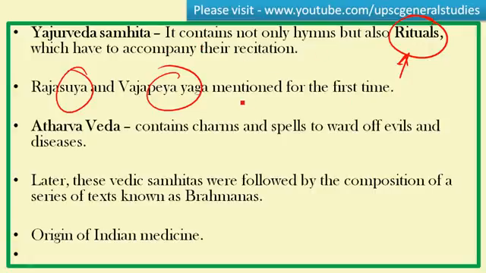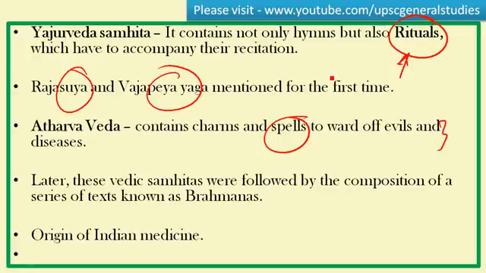Atharvana Veda contains charms and spells to ward off evil forces. These take credit from the non-Aryans. So the source of inspiration for the Atharvana Veda is non-Aryan culture. So that is charms and spells to ward off evils and diseases from the tribes. So we know about three Vedas during this period, and later these Vedic Samhitas were followed by a different kind of text called Brahmanas.